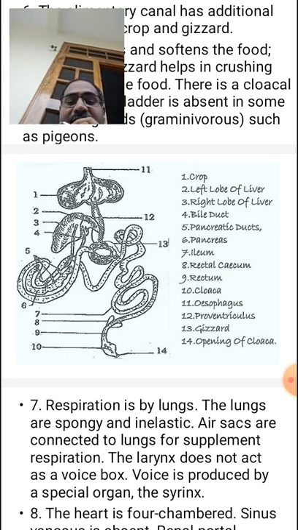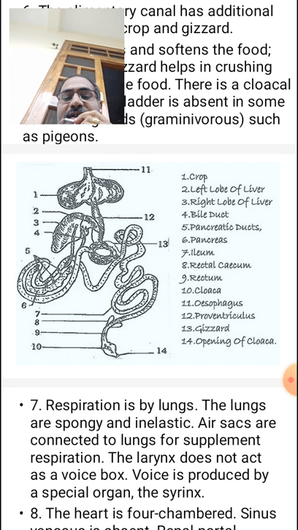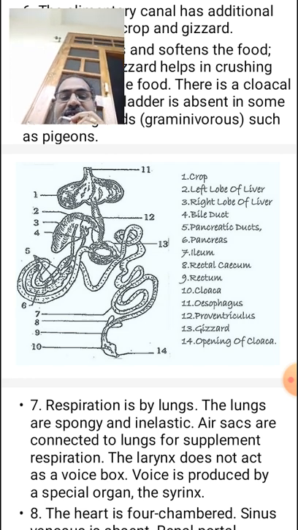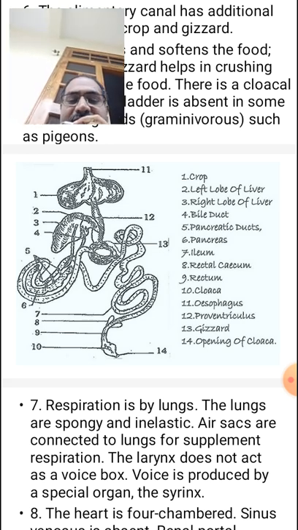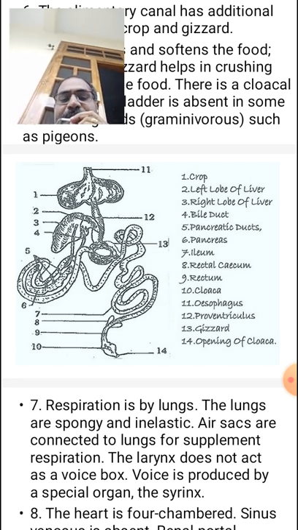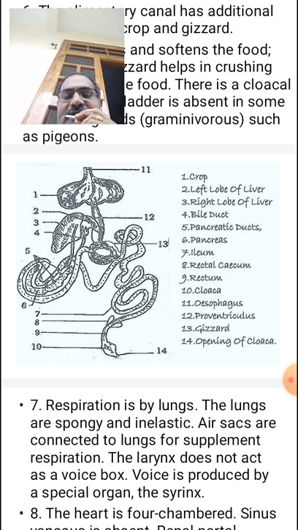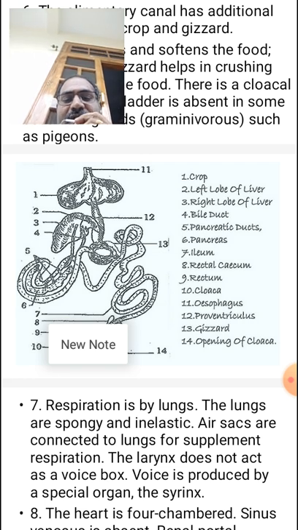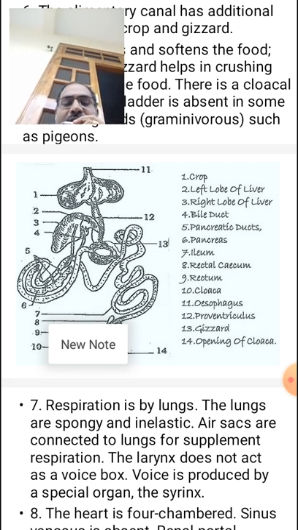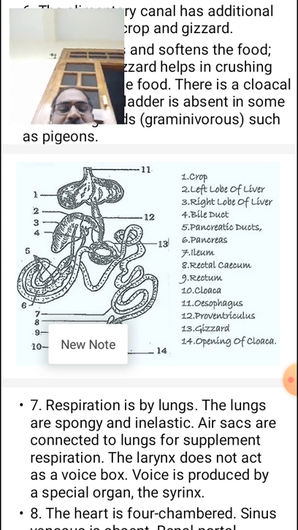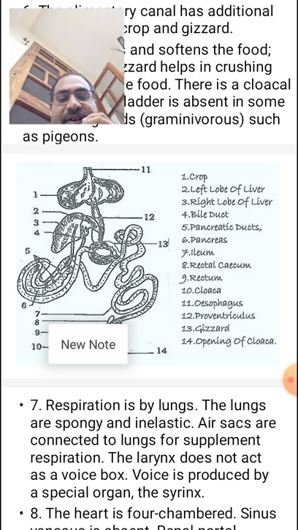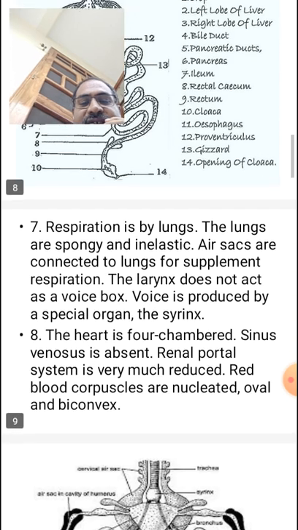Then we go to the respiratory system. Respiration is done by the lungs, which are spongy and inelastic. Air sacs are connected to the lungs to supplement aeration or respiration. The larynx does not act as a voice box. In birds, the voice is produced by a special organ called the syrinx.